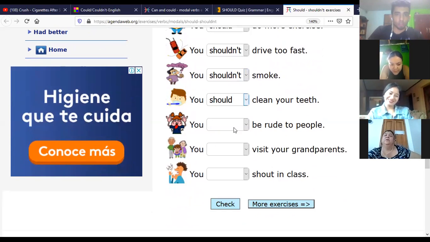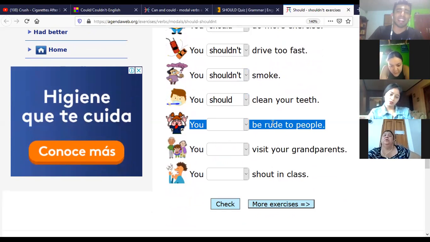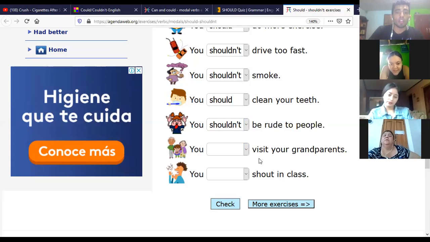Should, exactly. You should or shouldn't be rude to people? Rude, remember, is like aggressive or bad with people. Shouldn't. Exactly. You visit your grandparents? Should or shouldn't? Should.